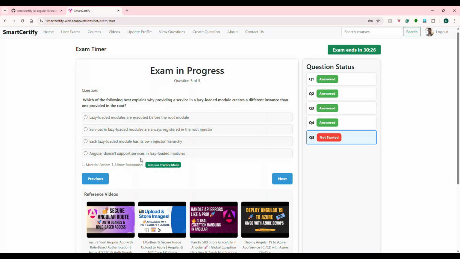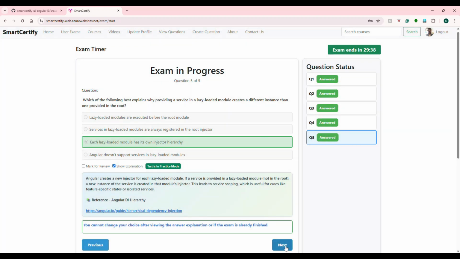So for lazy loading, the options are: lazy loading modules are executed before the root module; services in lazy modules are always registered in the root. The answer is each lazy loaded module has its own injector hierarchy, meaning every lazy loaded module will inject its own services. It won't be shared with the same services even if you say provided in root, because that module is lazy loaded. Let's take a look. The answer is correct. So let's go next.